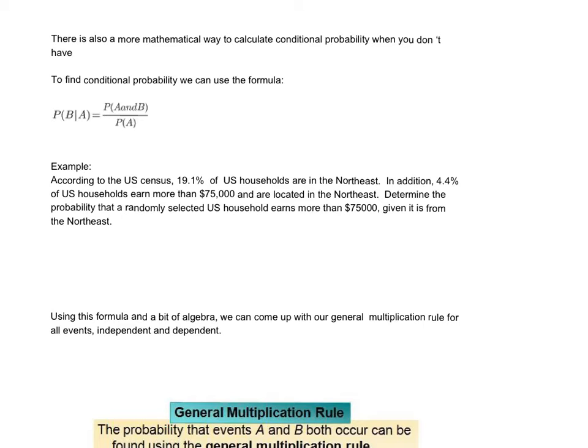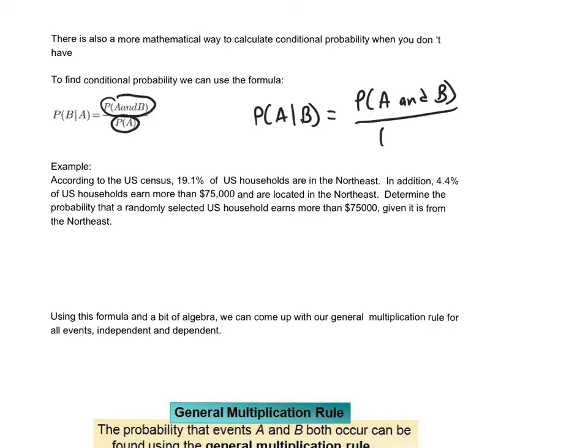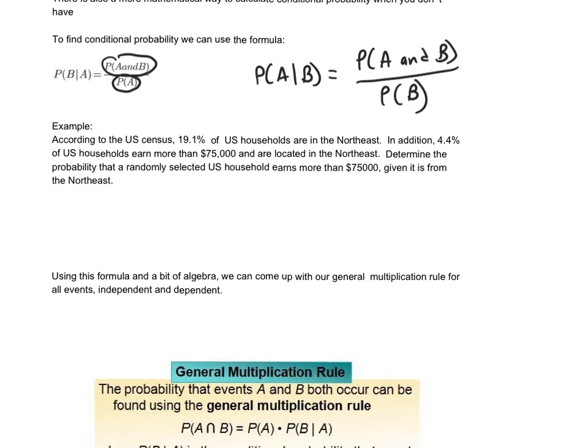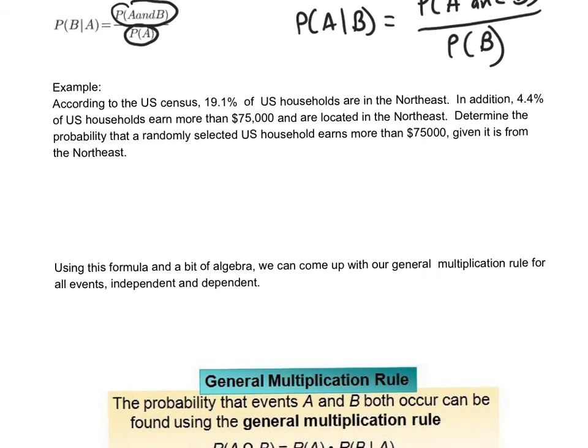All right, so the nice thing is we can do it with a table. Sometimes we don't want to do it with a table. Sometimes we like to have a rule. So there actually is a formula for conditional probability. The probability of B given A is the probability that both of these events occur divided by the probability of A. Similarly, if I want the probability of A given B, it's the probability of A and B, so both occurring, divided by the probability of B. So we can use this on different problems without the formula, but some you have to use the formula.